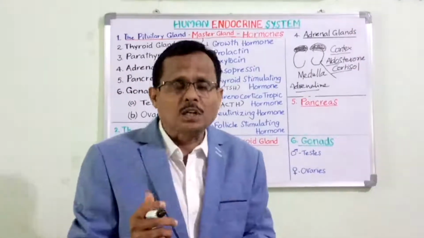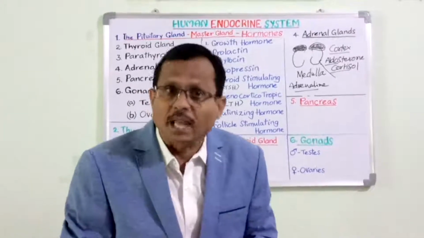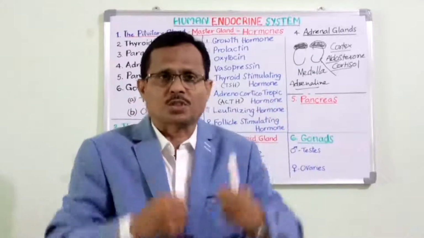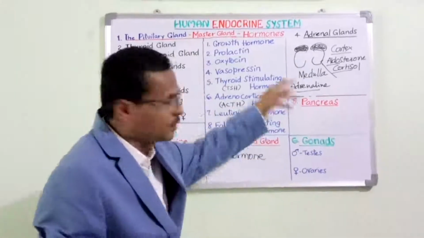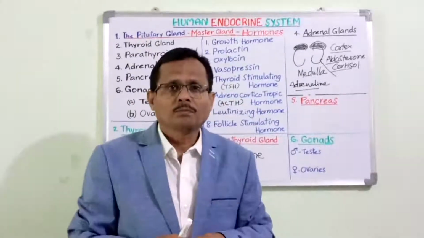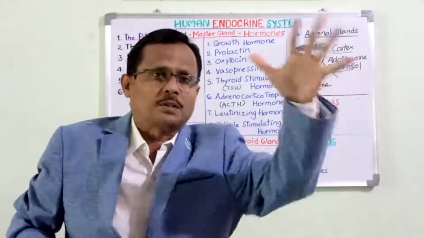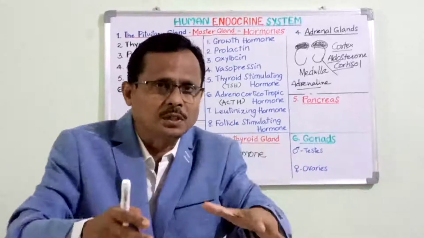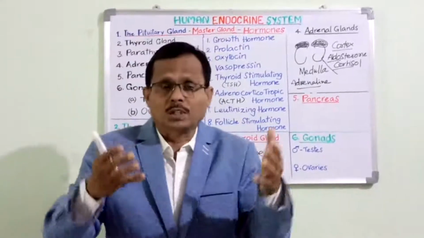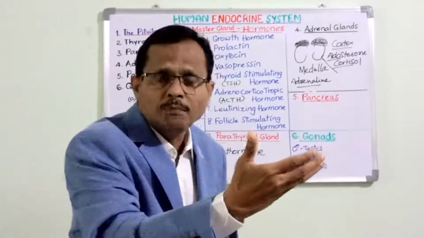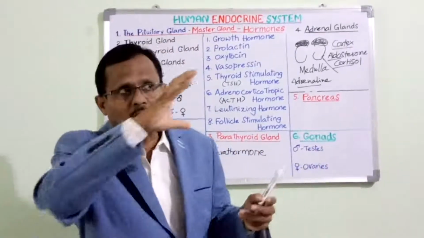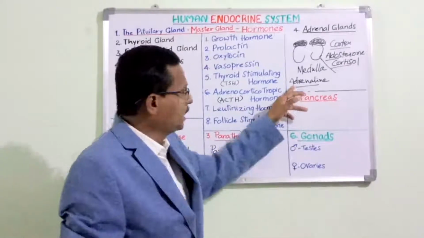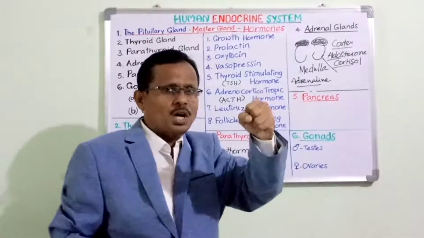In conditions of combating the enemy, in conditions of beholding the emotions, this adrenaline plays a major role. When the rush of adrenaline is seen in a person, he reacts both aggressively and timidly, based on the situations that he is encountering. Hence it is called the hormone of fight or flight.